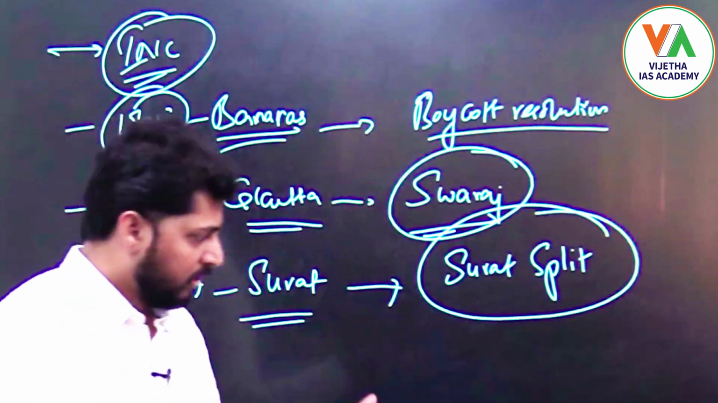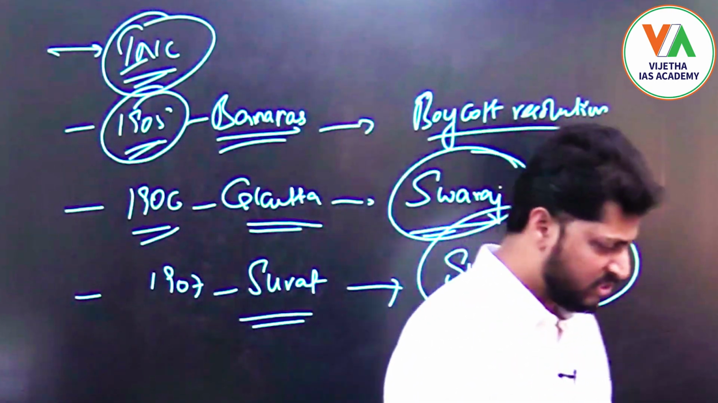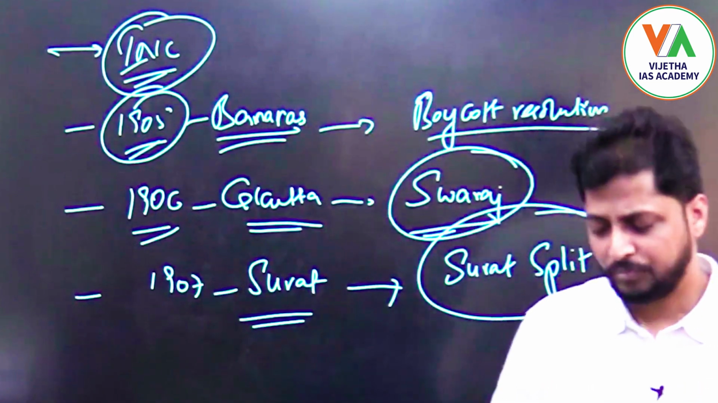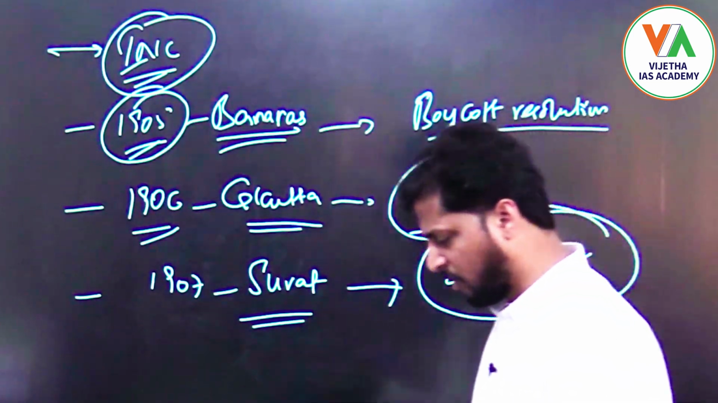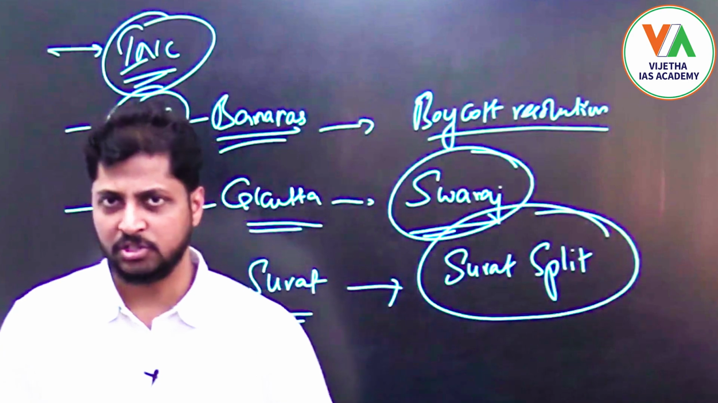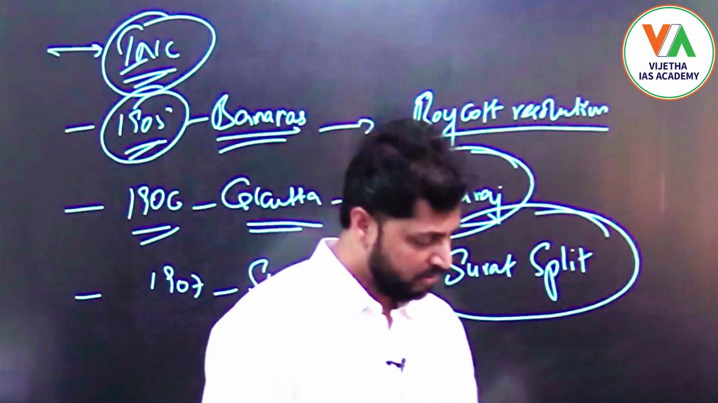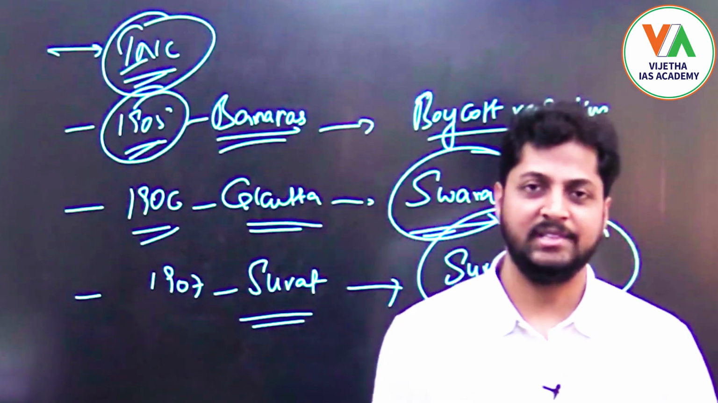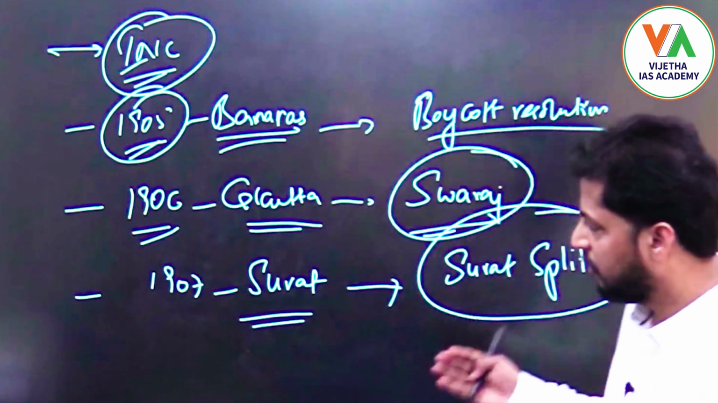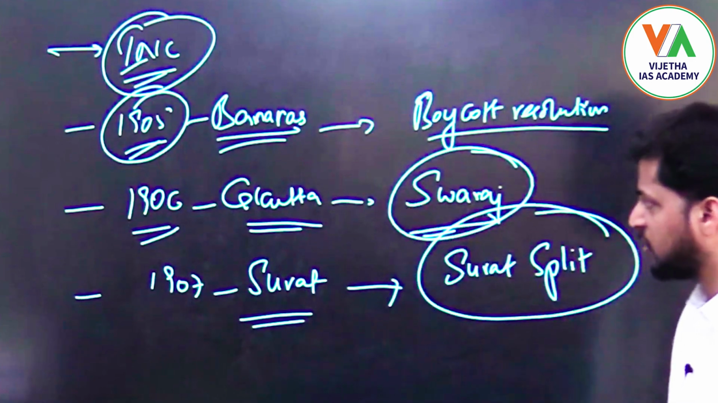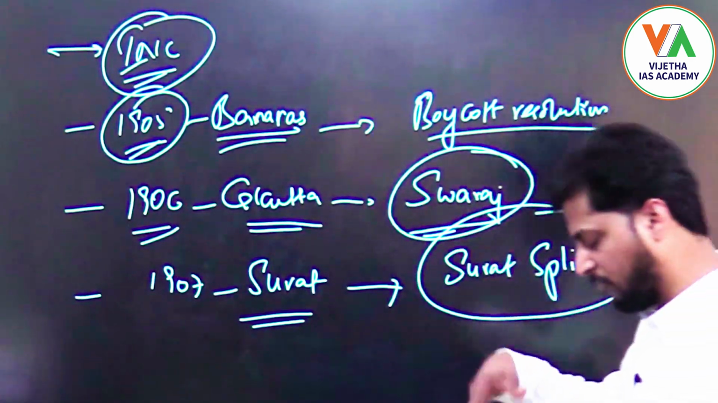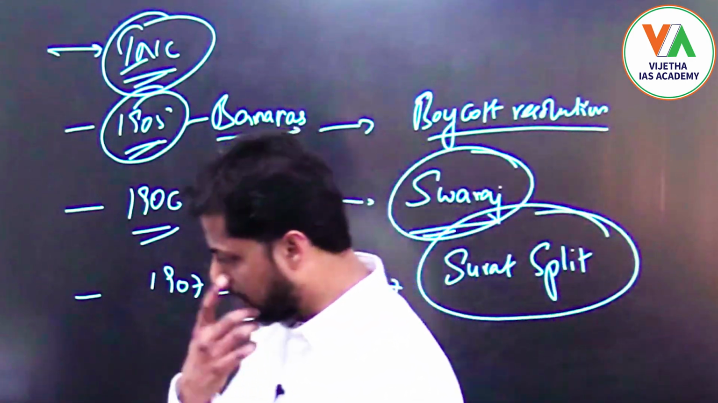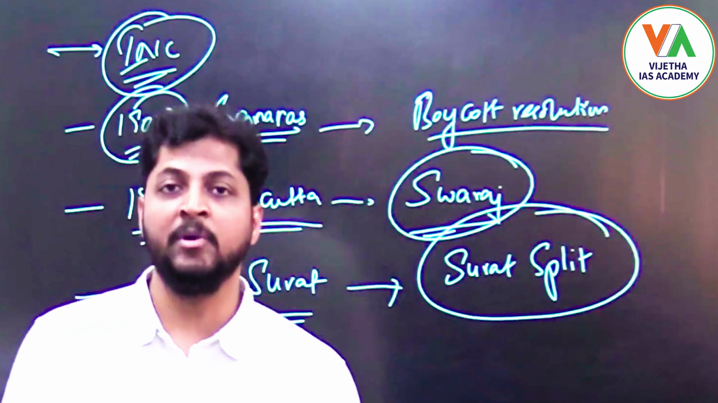So this is the anti-partition movement. Obviously they failed to prevent the partition, because in 1903 it was announced, and in 1905 they partitioned Bengal into two parts and the government continued with its decision. However, there were various changes that occurred within the Congress. Even though it was partially a failure, we can say it gave momentum to the Indian national movement.